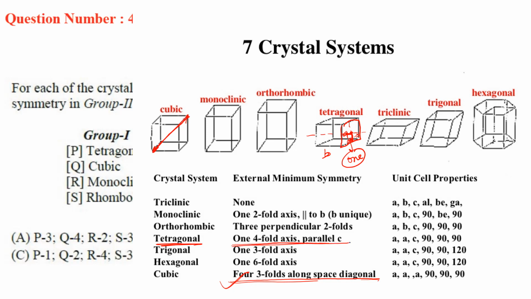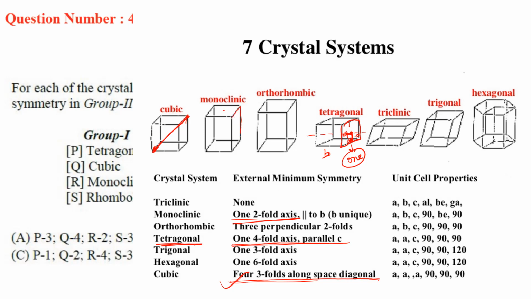Then monoclinic, we have one 2-fold axis. In the case of monoclinic, we have one angle of 90 degrees, and the rest are not 90 degrees.